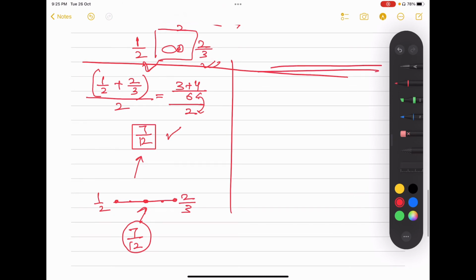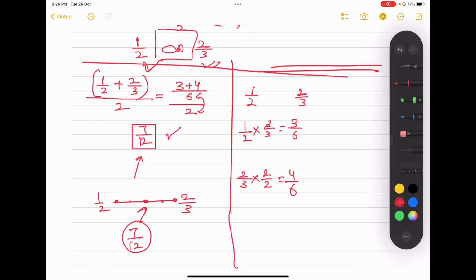So the other method is, on the other hand, I have 1 by 2 and I have 2 by 3 again. If you are studying in 5th or 6th class, you can follow this method. 1 by 2 and 2 by 3, right? You can see this is 2 and this is 3. I have to make them like fractions, so I can multiply this by 3 by 3 and this by 2 by 2. So this will be 3 by 6 and this will be 4 by 6.